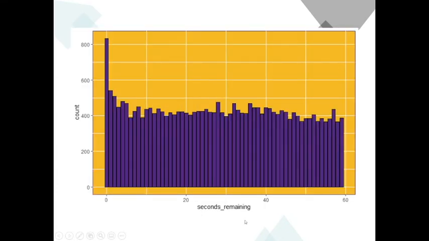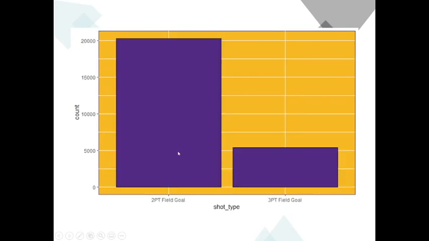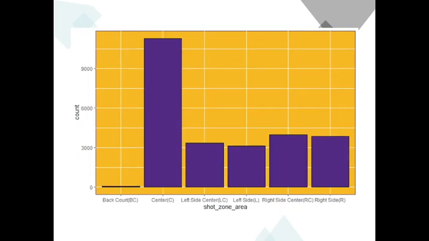This is Kobe's shot attempts by seconds remaining in the quarter, and in keeping with the minutes remaining in the quarter, most of his shot attempts were done with 0 seconds remaining in the quarter. This is his shot attempts by 2 point or 3 point field goal, and we can see the majority of his shot attempts in his career were 2 point field goals, which amounted to 80% of his total shot attempts in his career.